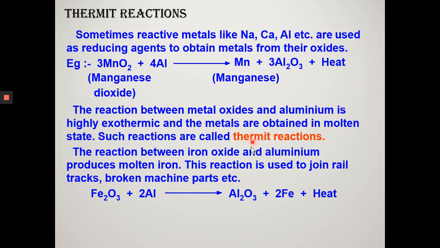This reaction has a special name called thermite reaction. It is used for welding broken parts of iron machinery, railway tracks, etc. Remember students, the reduction of metal oxide to metal using aluminium as a reducing agent is called aluminothermy.